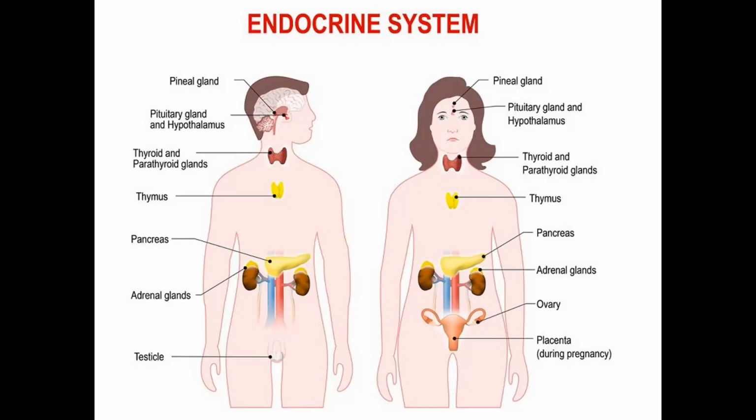So this endocrine system, what does it mainly do? It is a system that is used to regulate the activities of our body. How does it regulate? By secreting chemical substances, many complex chemical substances, meaning by secreting hormones into our bloodstream. So this is all about the endocrine system.